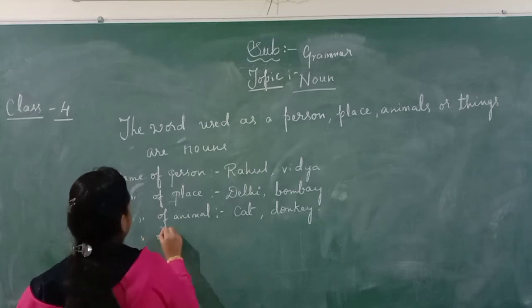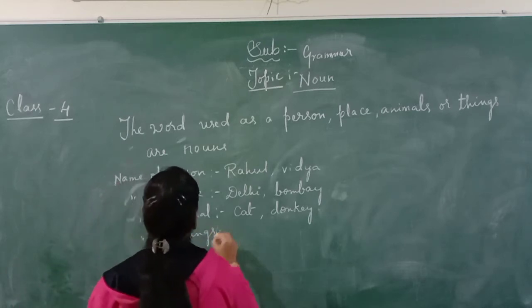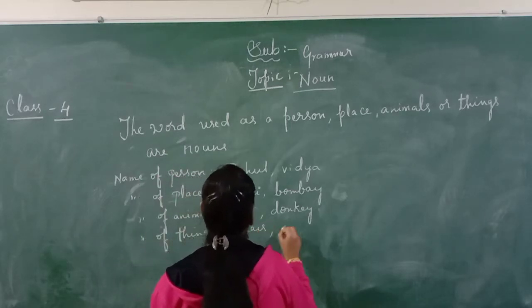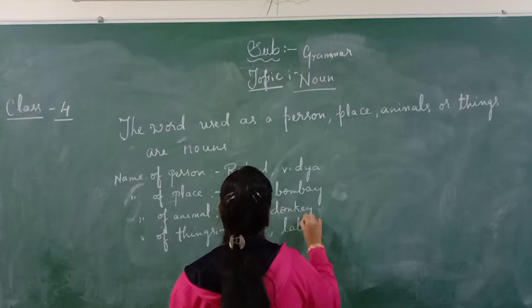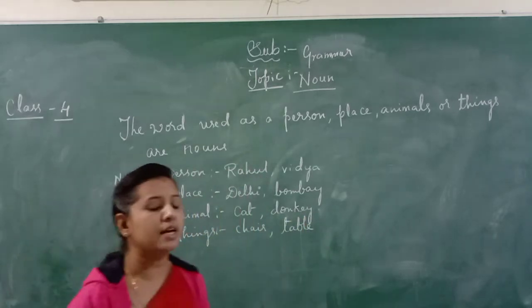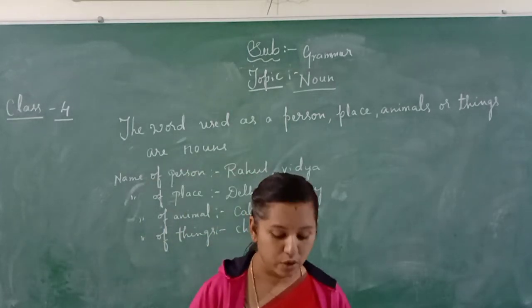Next, the name of a thing, like chair or table. So noun is nothing but a word used as a person, place, animal or thing.